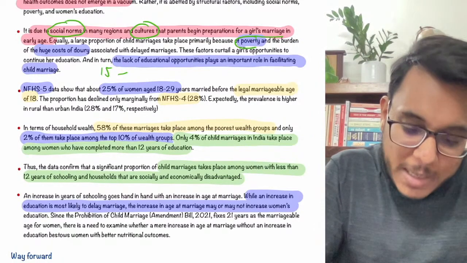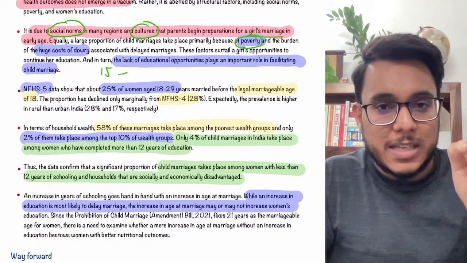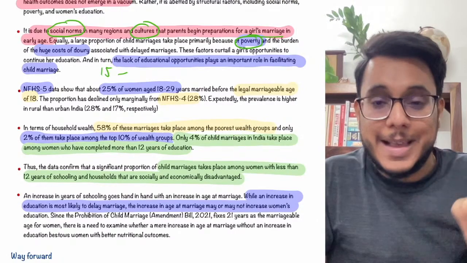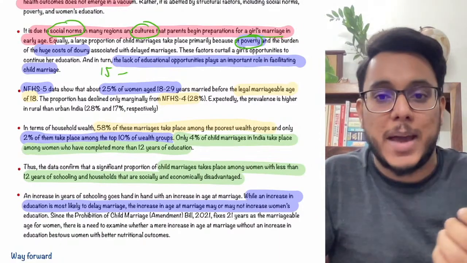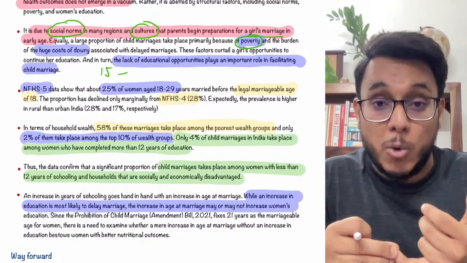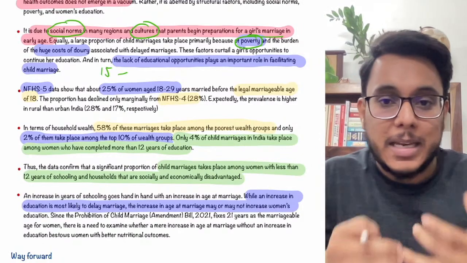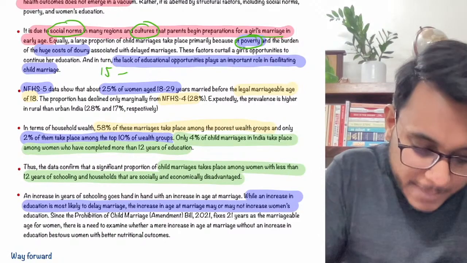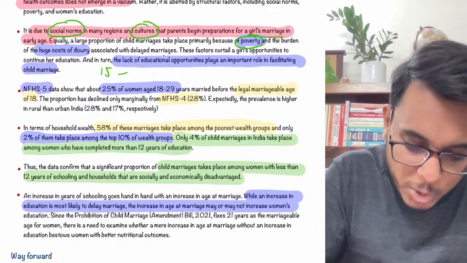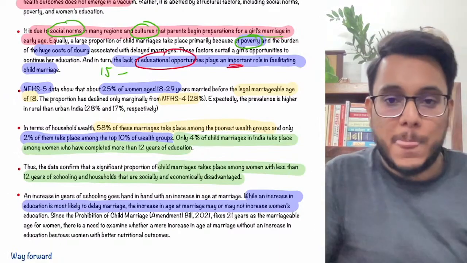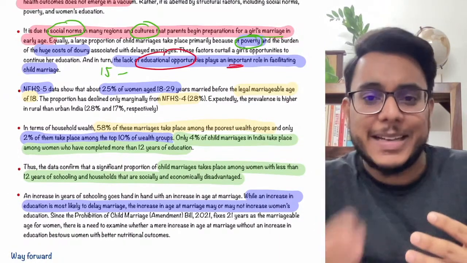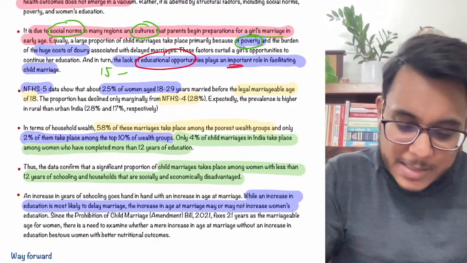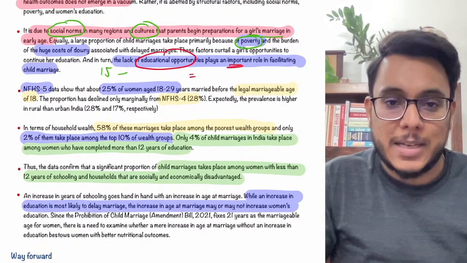Secondly, there is poverty in India. Girls are thought of as an economic burden, and this burden is to be got rid of, so therefore they are getting married. So because of social norms such as dowry, and because of poverty, girls are getting married. Moreover guys, there are no proper educational opportunities for girls in India. Because educational opportunities are not there, parents think, let them get married. This is why girls' marriages happen in India.